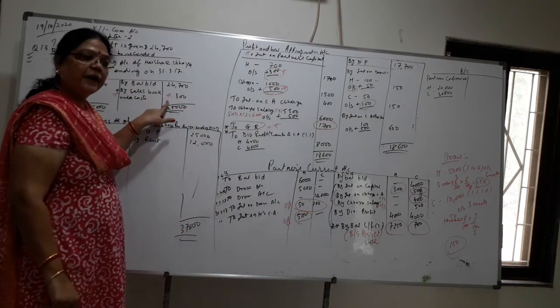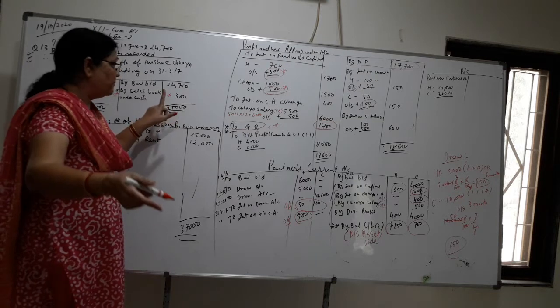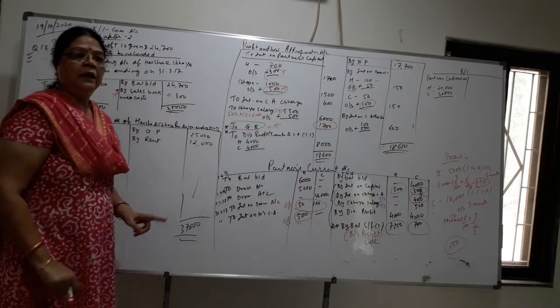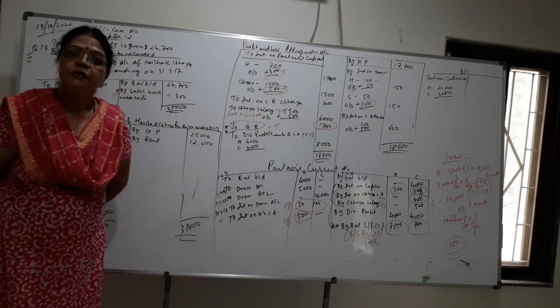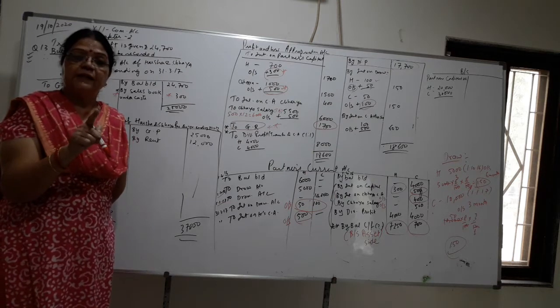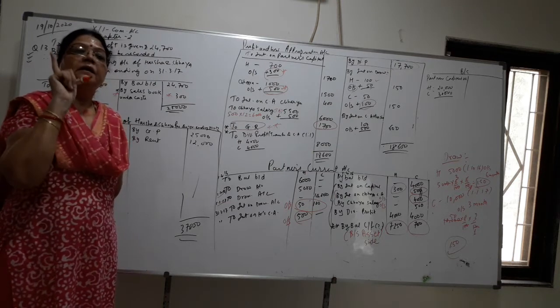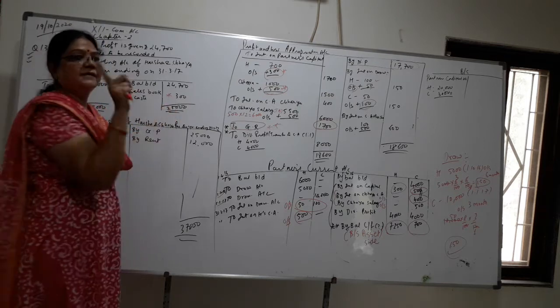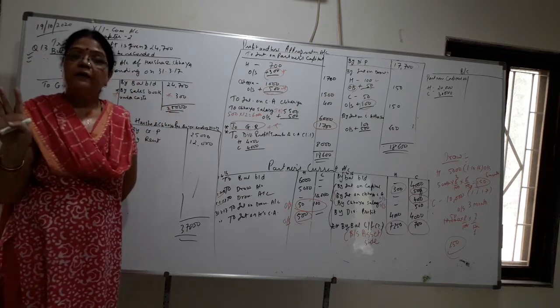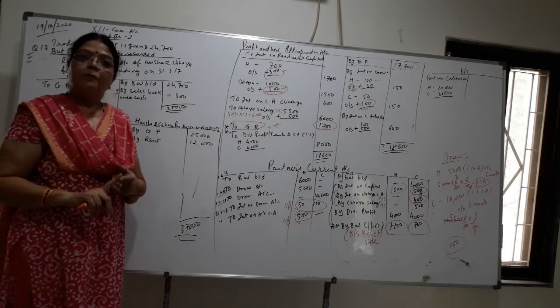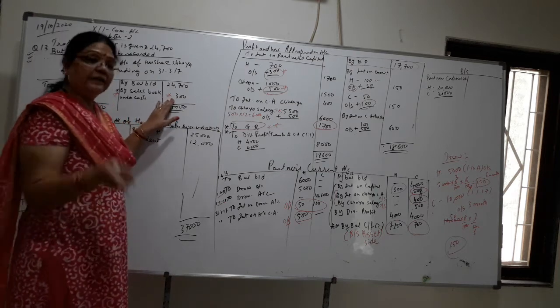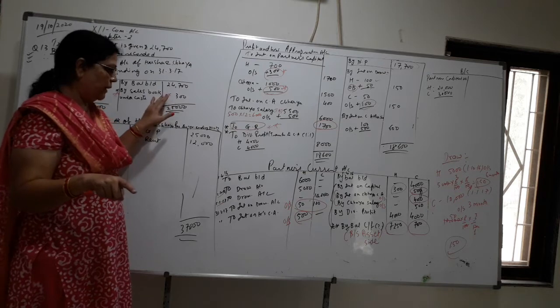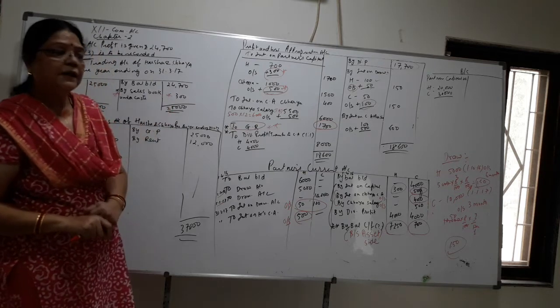Undercast only one entry and suspense account is also given, which is for this only. When we write suspense account, children, when there is a difference in the trial balance, and the trial balance difference was only because of this 300 less. So we don't have to enter the suspense account because we have rectified the error. Okay, only one effect.